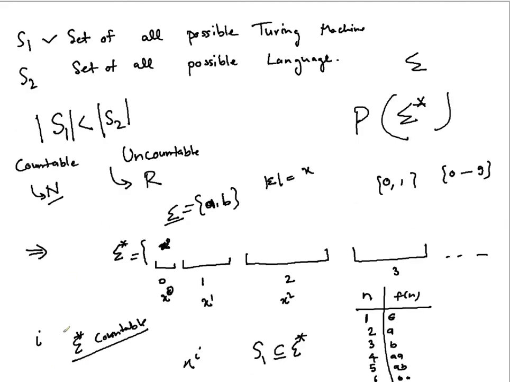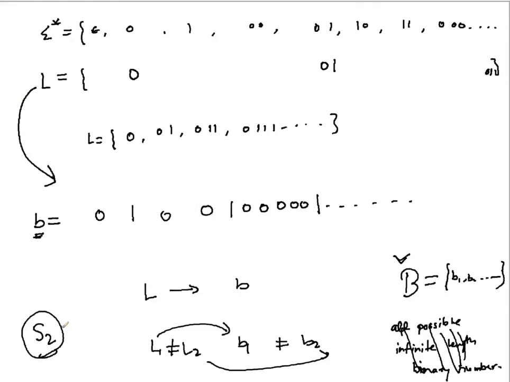S1 we have proved is countable because it was a subset of sigma star, while S2 got a one-to-one correspondence with B, the set of infinite length binary strings, and therefore that is an uncountable set. So S2 is also uncountable.